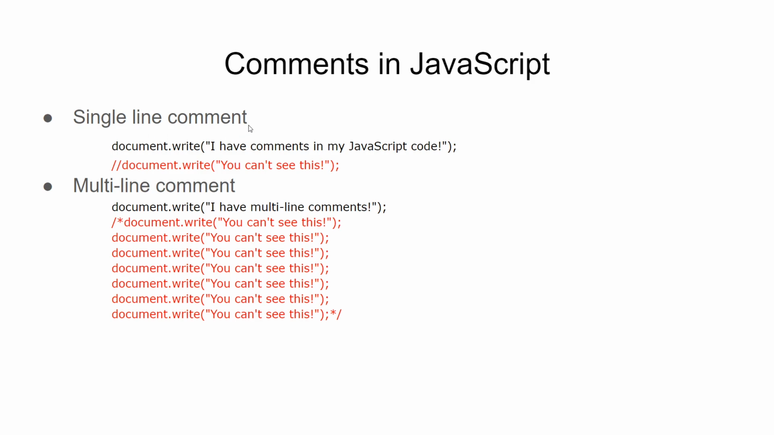First is called a single line comment, and this is the syntax for that. You just have two forward slashes and whatever comes after that in the same line will get ignored. While this line will get executed, this one will be ignored.